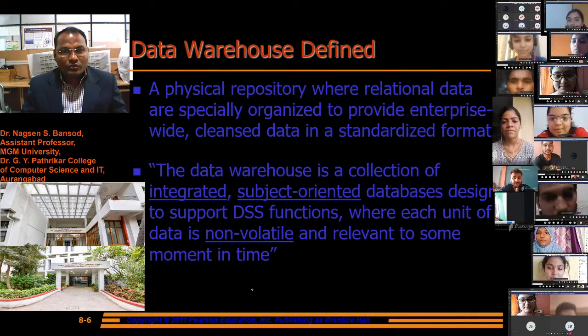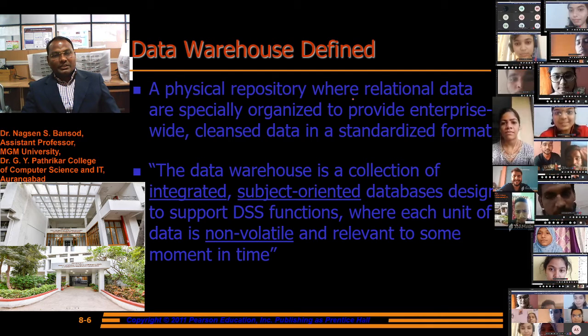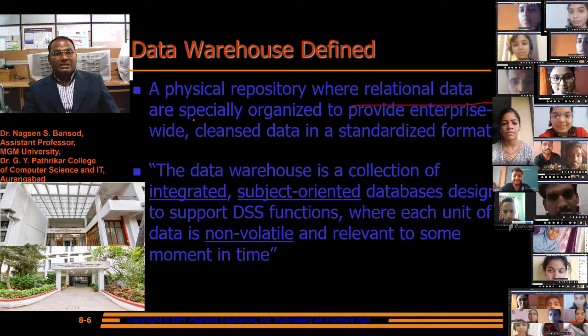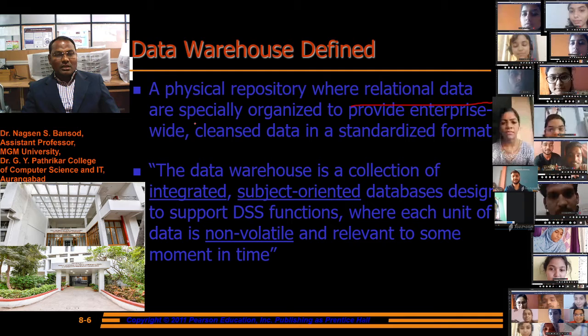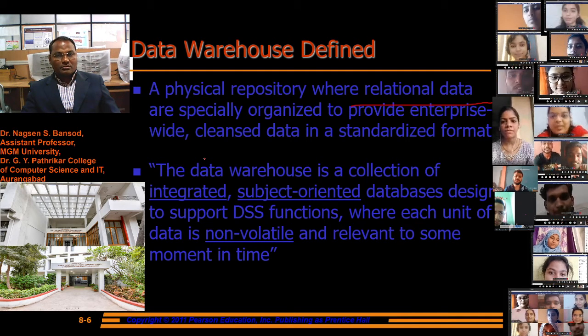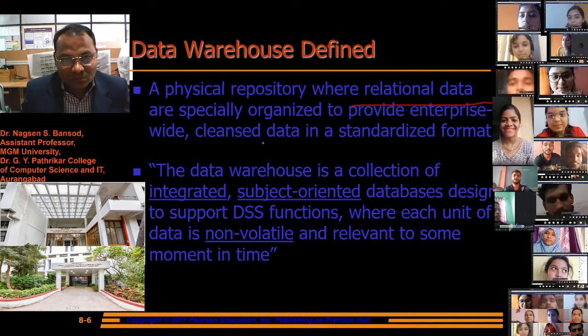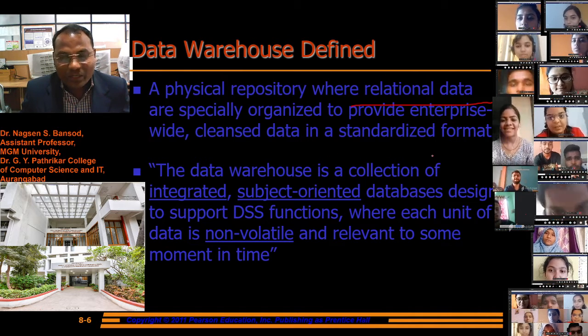First, data warehouse defined: a physical repository where relational data are specially organized to provide enterprise-wide clean data in a standardized format.